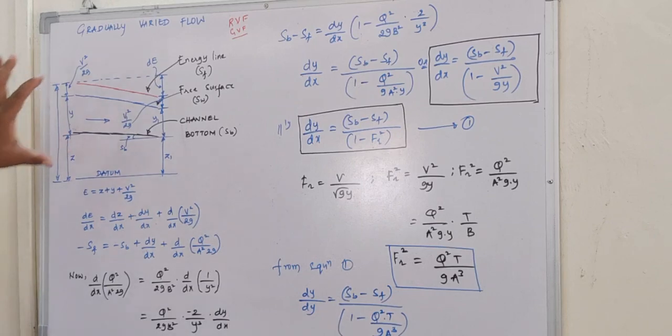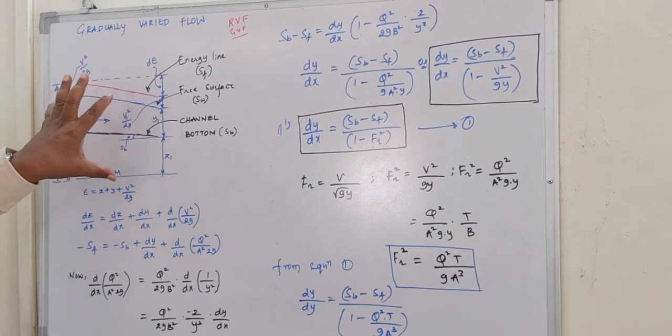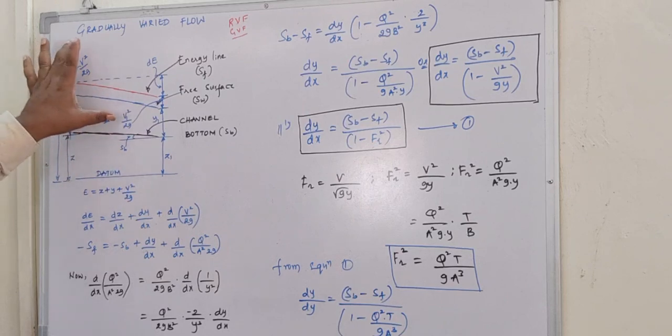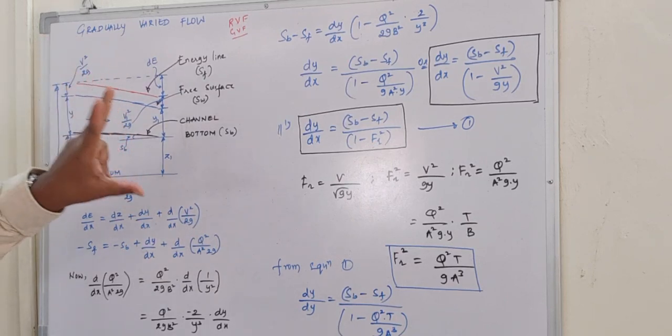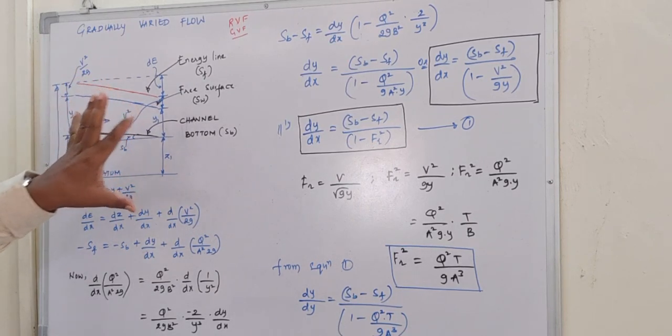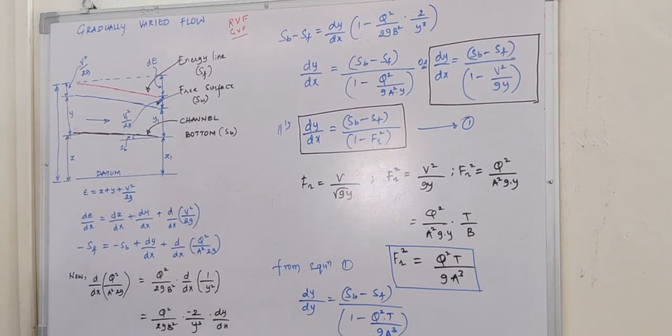Certain assumptions we have made while deriving the dynamic equation for the gradually varied flow. Those assumptions are given in the class notes, and the notes are already uploaded on YouTube, so please refer to those notes. The main assumption is that the canal section is considered prismatic.